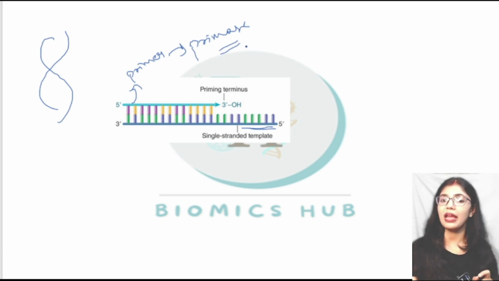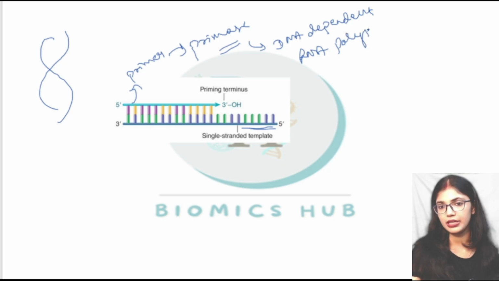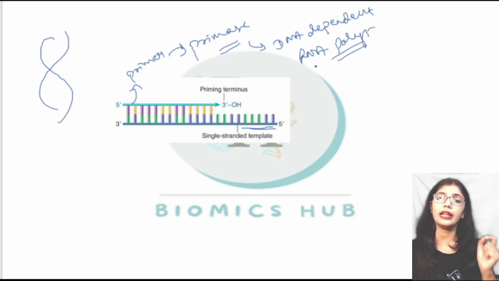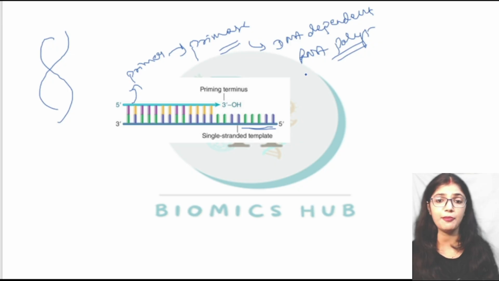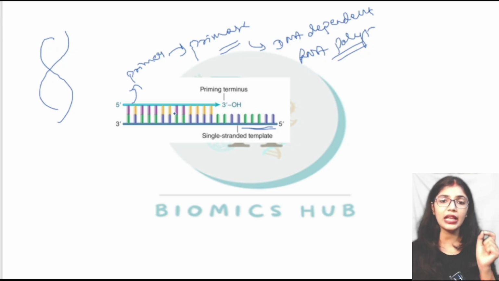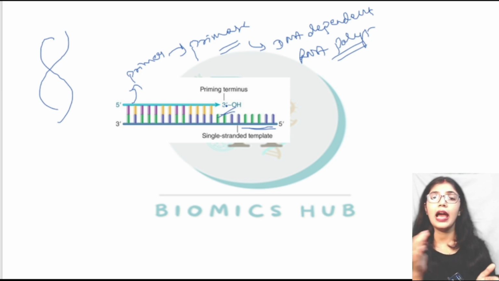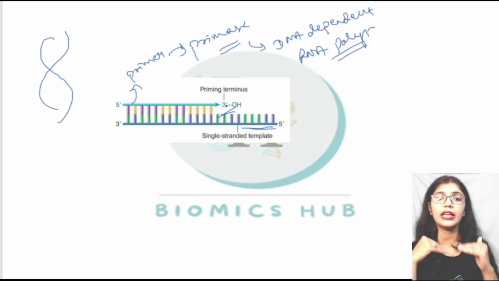This primase is a DNA dependent RNA polymerase. There is no involvement of DNA polymerase in the synthesis of the primer. Why? Because if there is no free 3' OH group, DNA polymerase cannot bind nucleotides or form the copy.